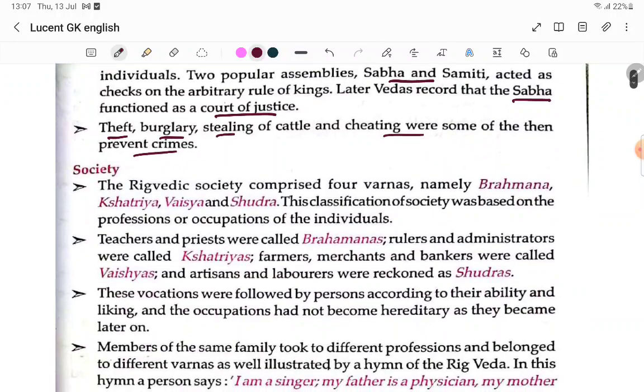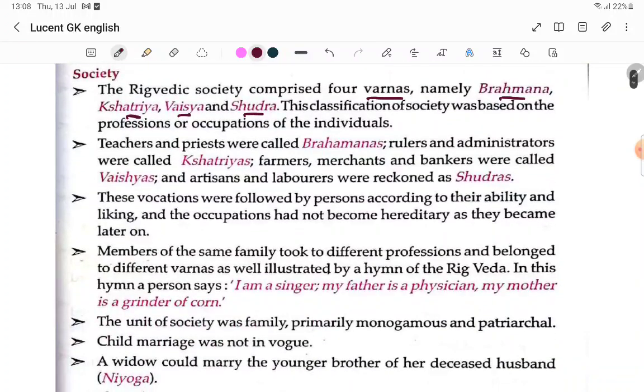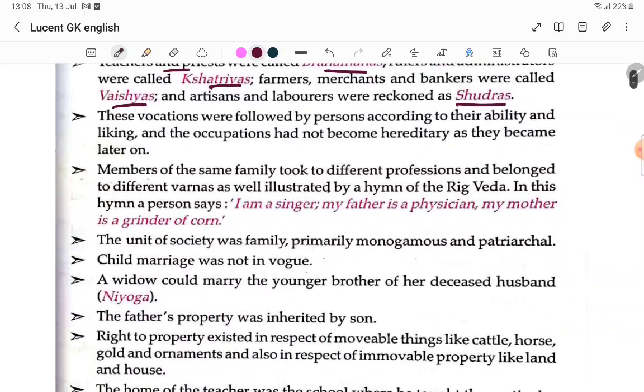Society. The Rigvedic society comprised four varnas, namely Brahmana, Kshatriya, Vaishya, and Shudra. The class form of society was based on the profession or occupation of the individual. Teachers and priests were called Brahmanas, rulers and administrators were called Kshatriyas, farmers, merchants, and bankers were called Vaishyas, and artists and laborers were known as Shudras. These vocations were followed by persons according to their ability and liking. The occupation had not become hereditary as it became later on.